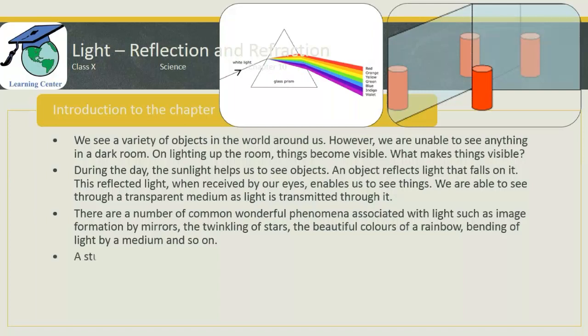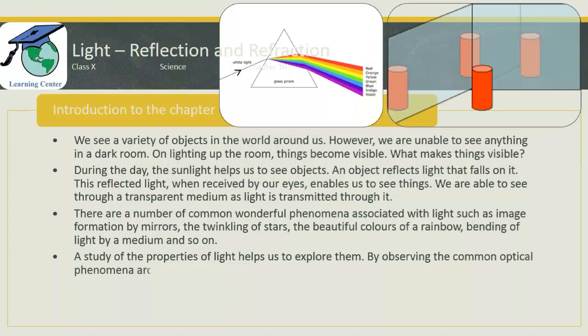A study of properties of light helps us to explore them. By observing the common optical phenomena around us, we may conclude that light seems to travel in a straight line. This is very important. The thing is that light seems to travel in a straight line, and we can say this by observing the common phenomena around us. And what is this common phenomenon around us?